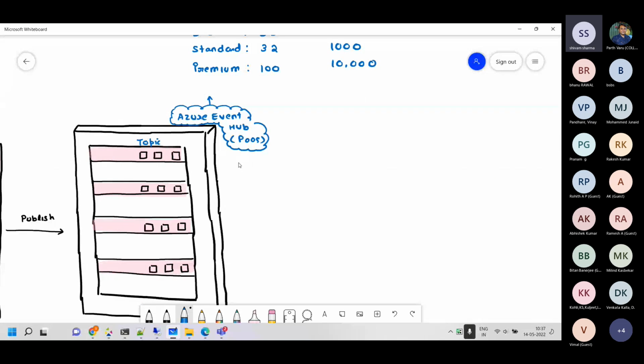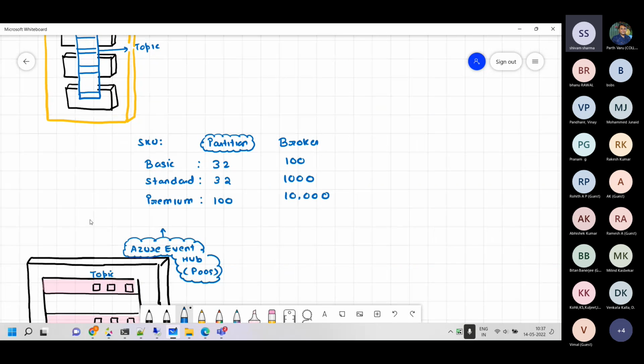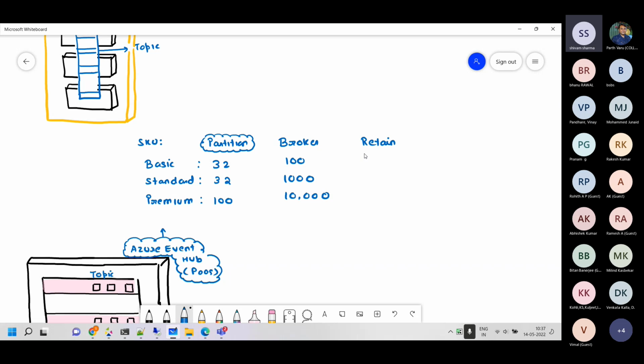And there is something very important. Kafka and Event Hub are both immutable event logging mechanisms. So we write the events there, but you cannot delete them from there. But if you cannot delete, you obviously have some way to empty the space. So we have a retention period. In Kafka, for example, we have 7 days default retention. We can retain by time, and we can retain by storage as well. Here, if you go for the basic, you have one day retention. This is a maximum of 7 days retention. We are talking about the maximum settings right now. If you want to retain it for 6 days, you can do that also. And in the premium one, we retain for 90 days maximum.